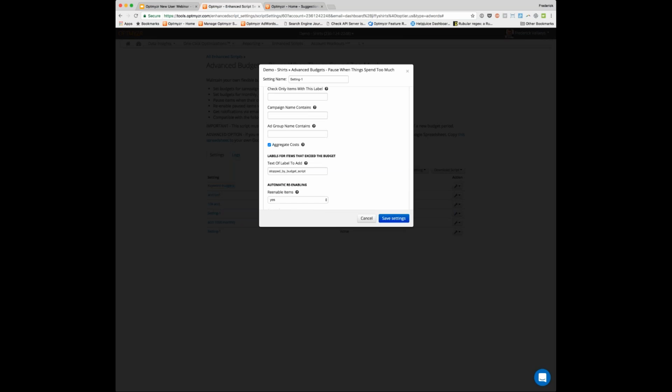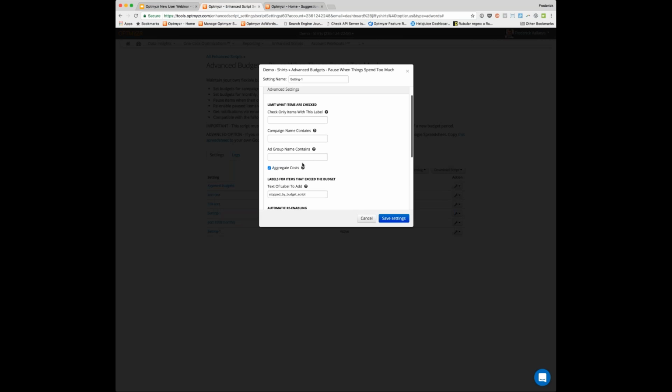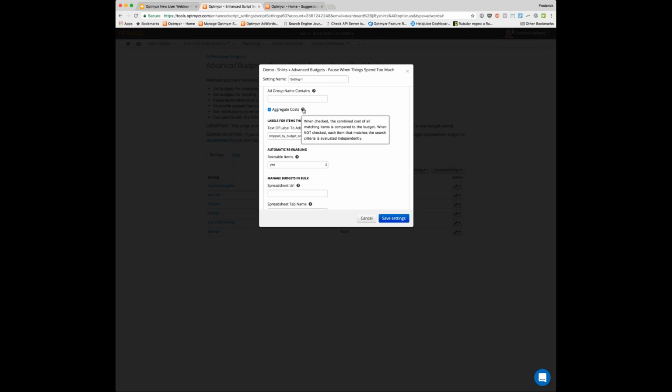And then we have some advanced settings. The advanced settings are by default hidden, but you can open them up. Now you could do this just for items with a certain label or for certain campaign names. If you're not sure about what something means, always hover over that question mark or open up the help section on our page. That will tell you exactly what kind of settings you can put in. Now here's a cool setting.